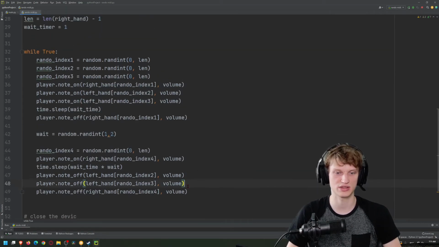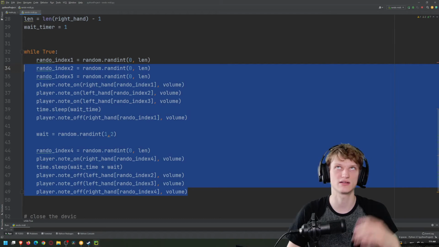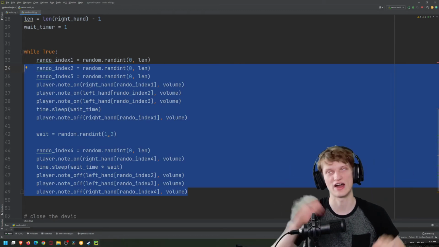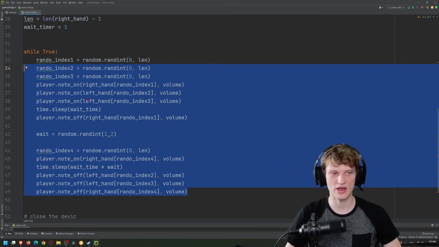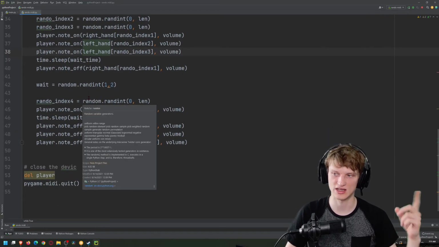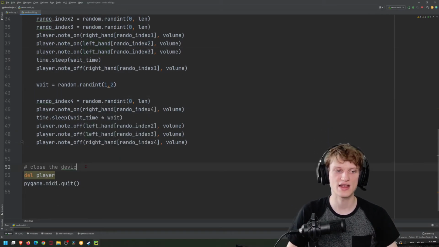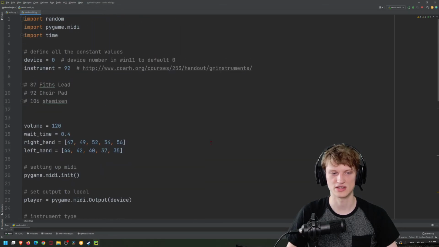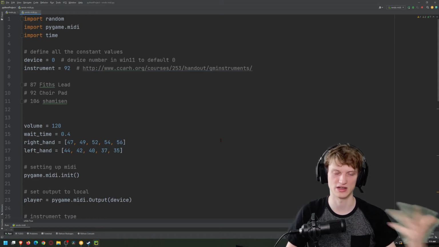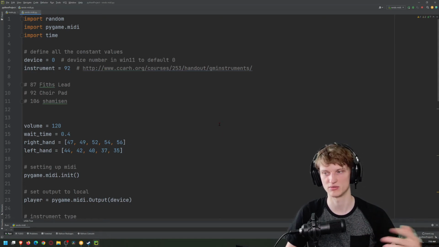So that's basically what I'm doing. And that is completely randomly generated between 10 notes, I guess. Well, 5 notes really on each hand. So that's how I have randomly generating music, and that's how we're doing it in the background. And then at the end, just because you don't want to leave stuff set up, we have delete player and quit. That's just so when I turn it off, it doesn't keep running in the background of my computer, slowing down my computer, and so on.